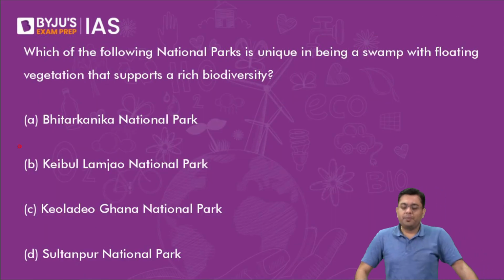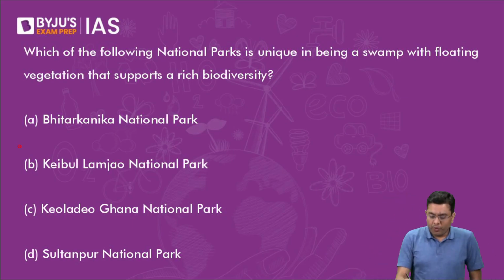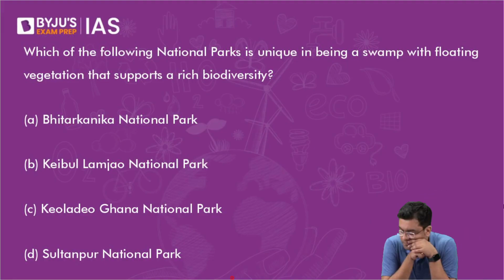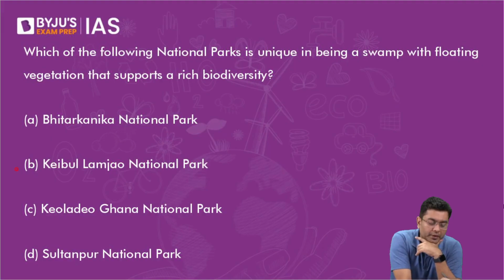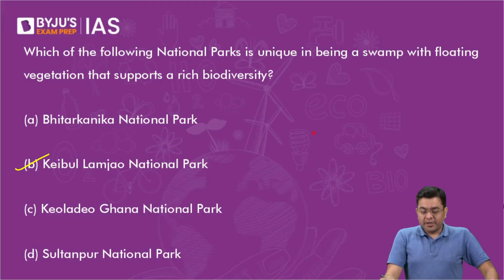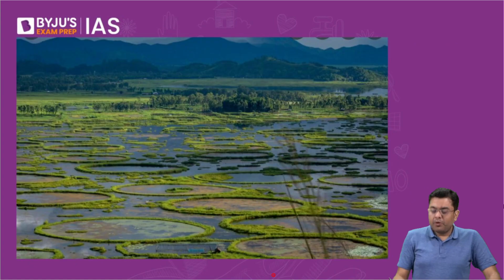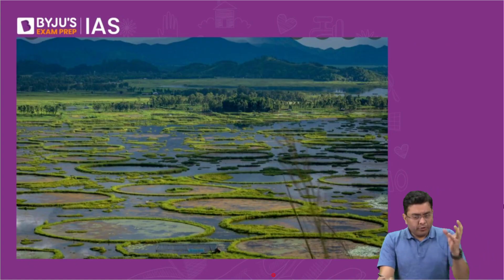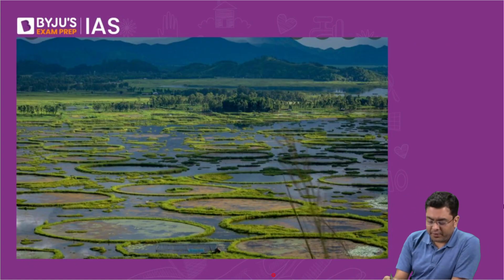Which of the following national parks is unique in being a swamp with floating vegetation that supports rich biodiversity? It is Keibul Lamjao, present in the region of Manipur, where you have the Loktak Lake, where some amount of centripetal drainage also happens. Here you have this floating vegetation, which is known by the name phumdis.